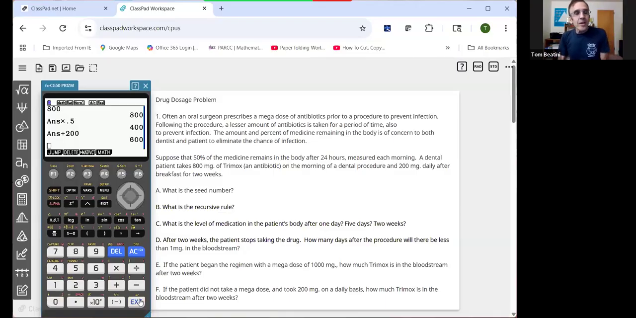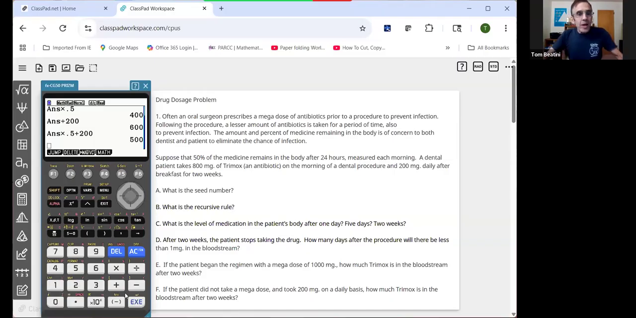Now, the process is going to continue on a daily basis. And we can put these two steps together. What I can do is take our last answer, multiply it by 0.5, and then add 200. So what has happened is we took half of the 600 and got 300, and then take another dose. So now it's 500 milligrams on day 2. But as you can see on the home screen, this process can be cumbersome.